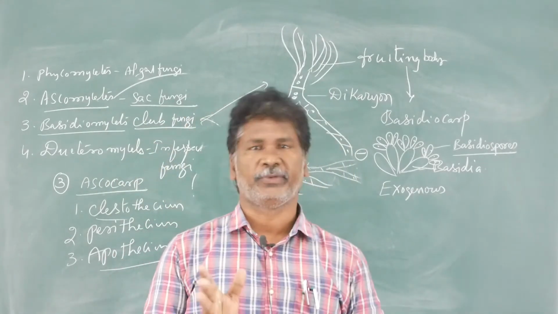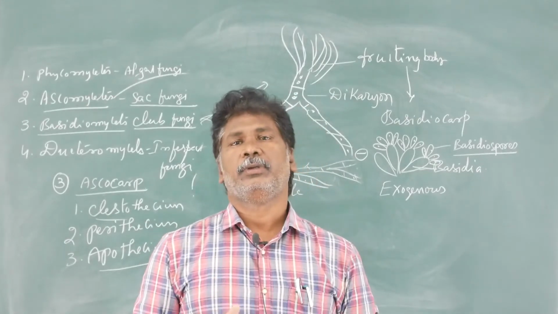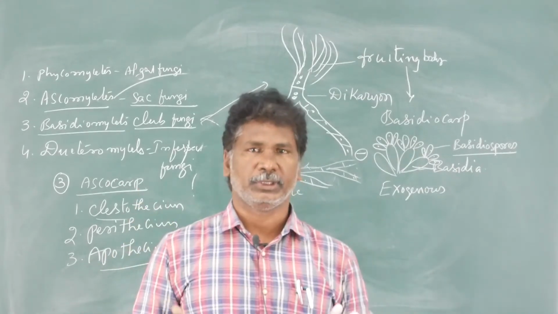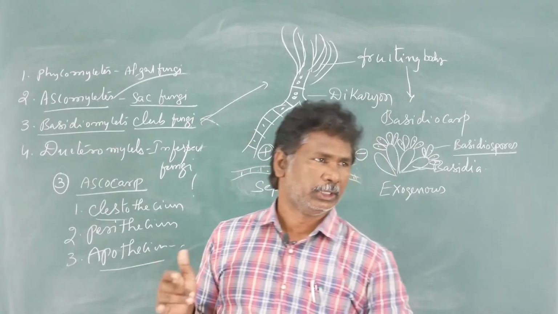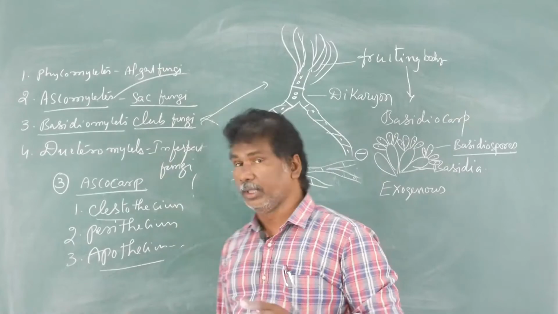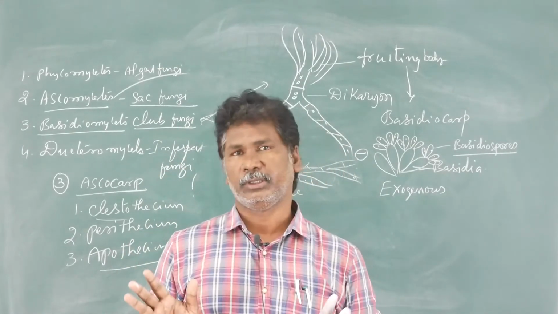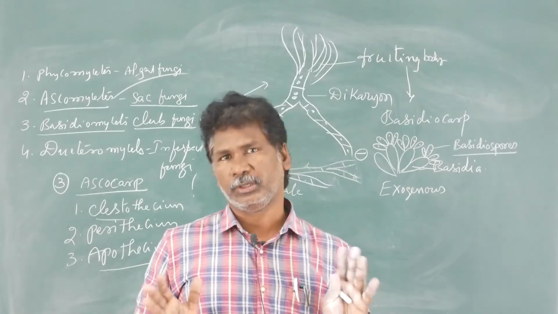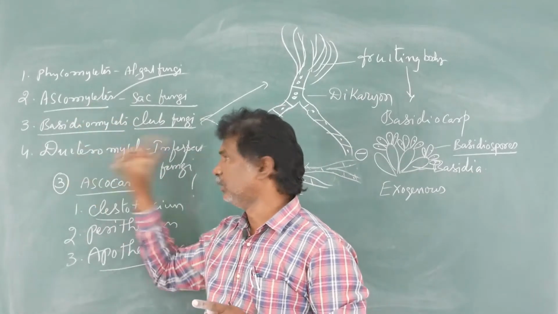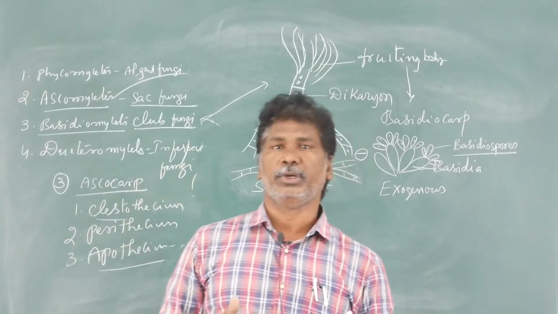And the last one is the Deuteromycetes. It is the fungi imperfecti, or imperfect fungi, because there is no identification of sexual reproduction. There is no perfect sexual reproduction in Deuteromycetes. That's why they are called imperfect fungi. The mycelium is septate and branched, with vegetative fragmentation and asexual reproduction by conidia. Conidia are in Ascomycetes and Deuteromycetes. Lots of parasites are present in Deuteromycetes.